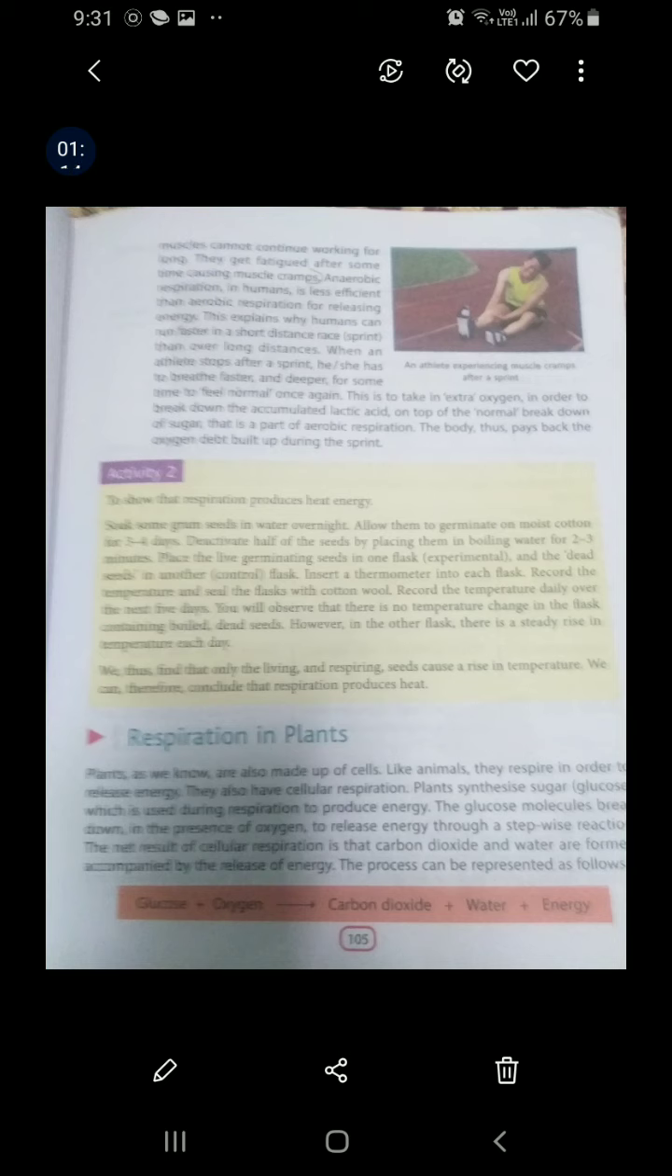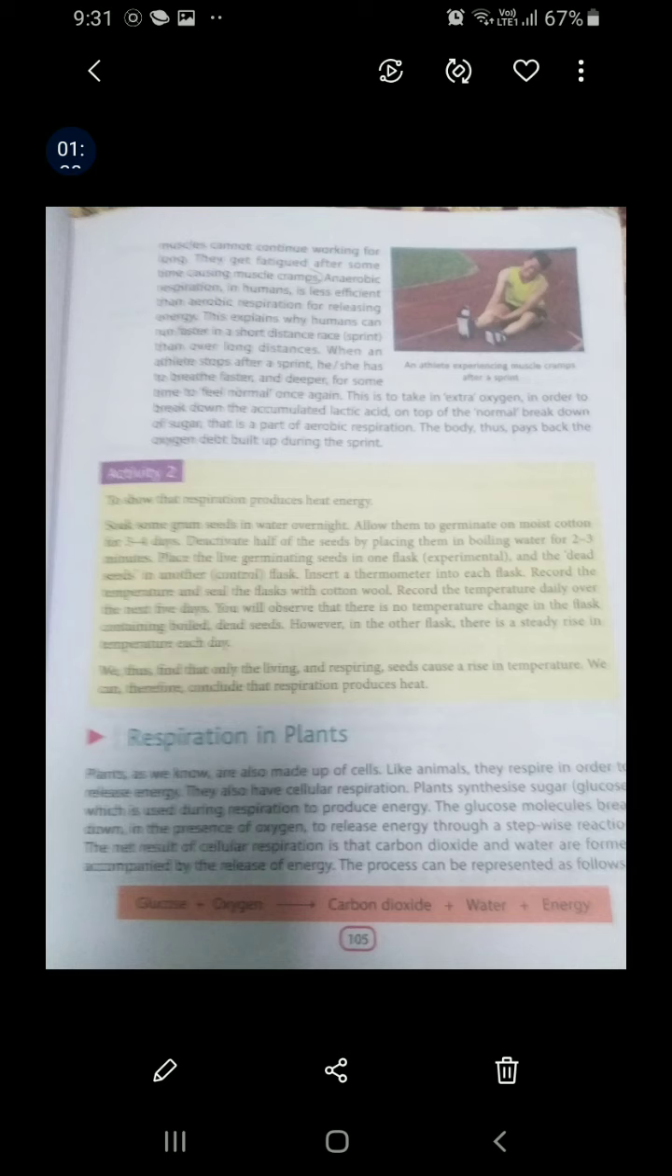When an athlete stops after a sprint, he or she has to breathe faster and deeper for some time, and then becomes normal. Why? Because this is to take in extra oxygen in order to break down the accumulated lactic acid.